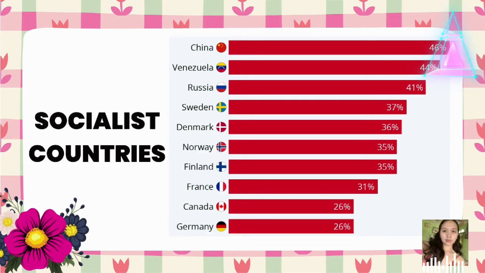Here are some socialist countries. These are China, Venezuela, Russia, Sweden, Denmark, Norway, Finland, France, Canada, and Germany.